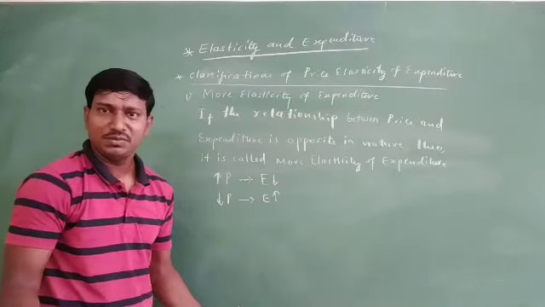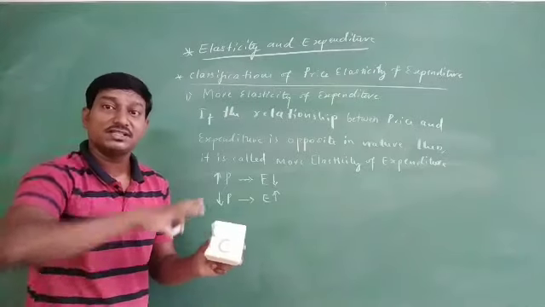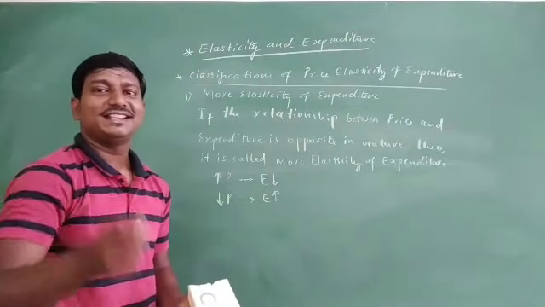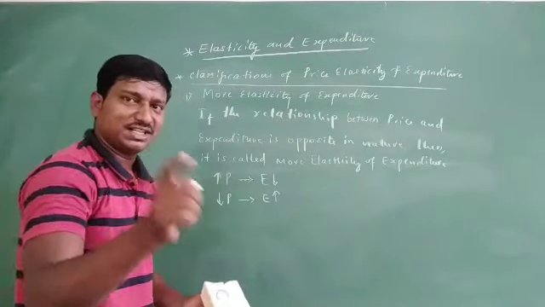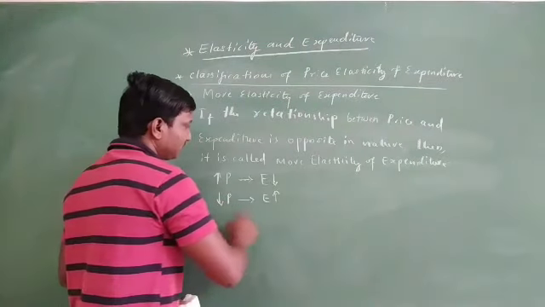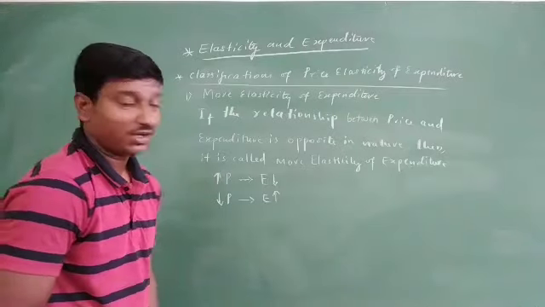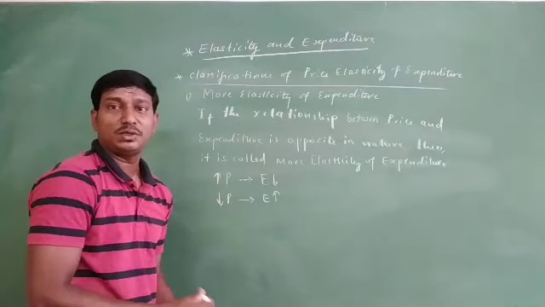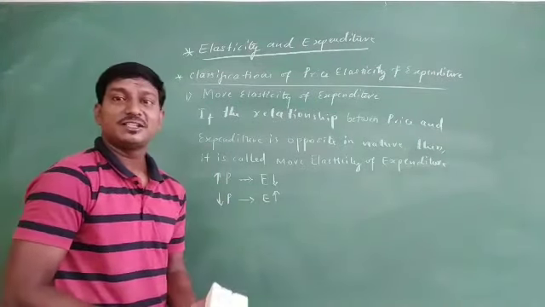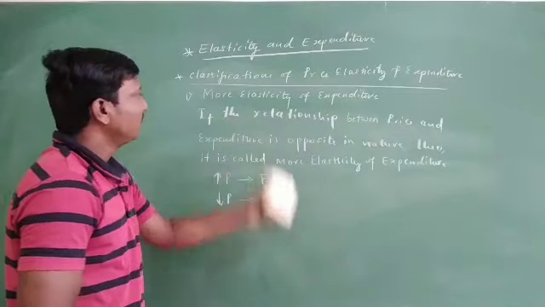Whatever it may be, either increase or decrease in the price, if the opposite occurs in case of expenditure, then we are going to call it more elasticity of expenditure. So this is the opposite relationship between price and expenditure, and that is what we call more elasticity of expenditure.